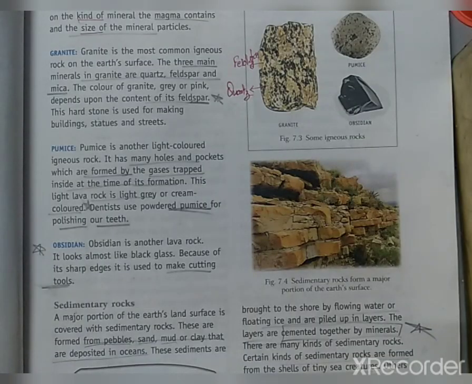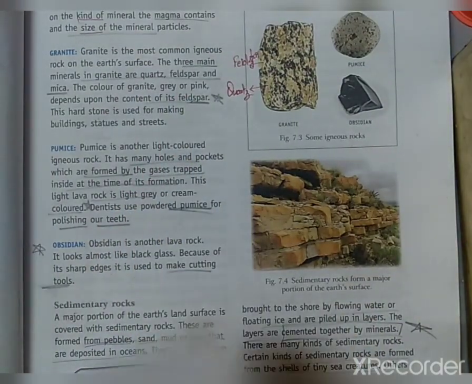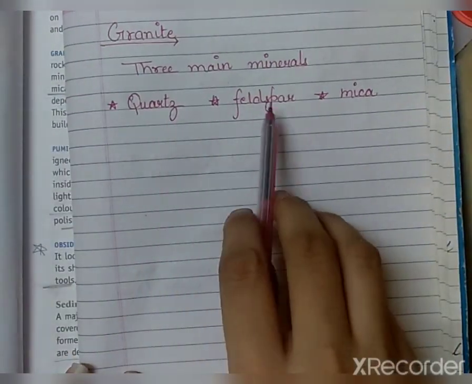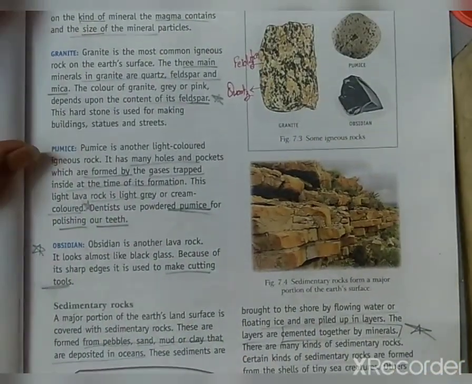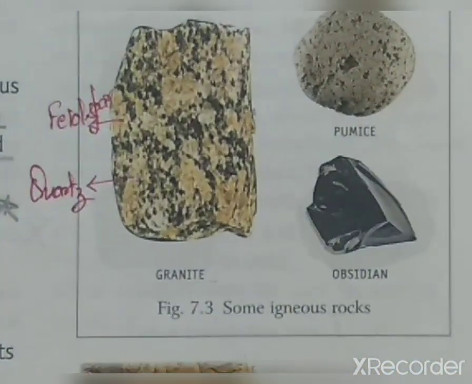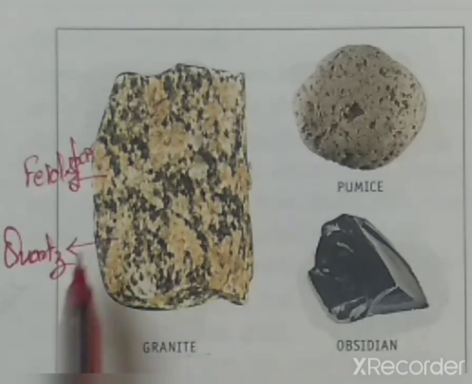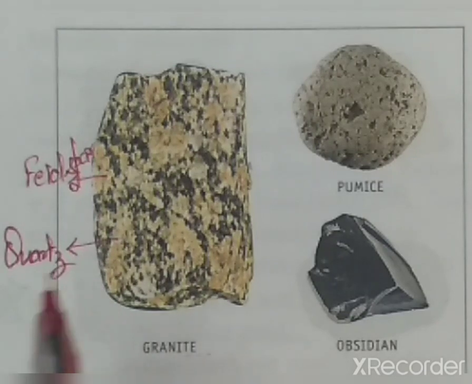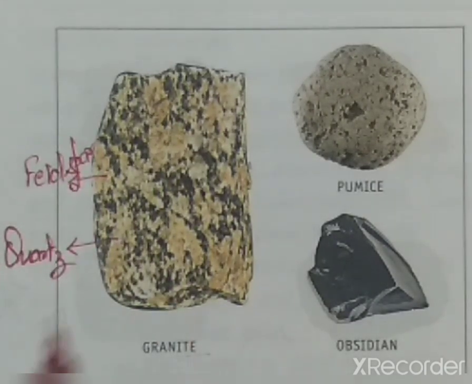Granite is the most common igneous rock found on the earth's surface, and it has 3 minerals: quartz, feldspar and mica. If you see this image, this is the granite, and it has 3 minerals as I told you: quartz, feldspar and mica.